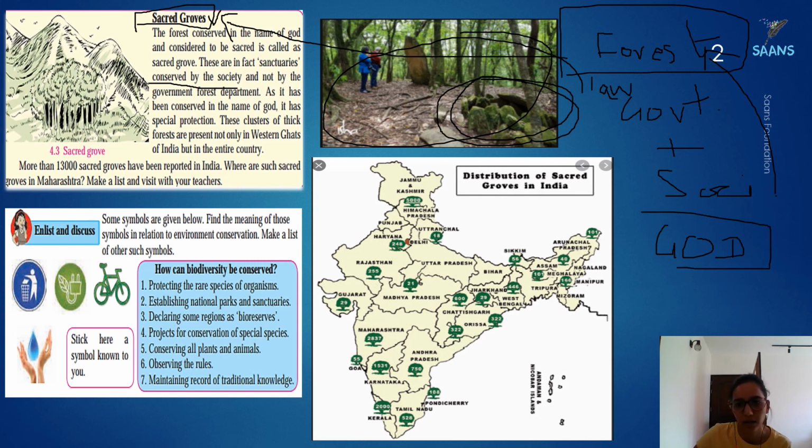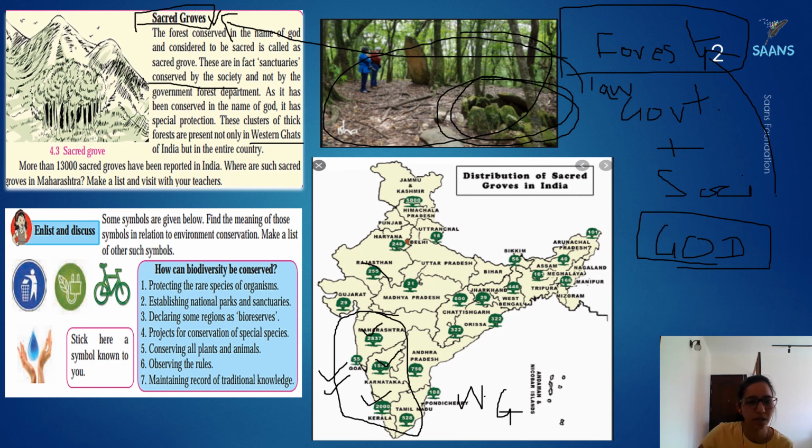See here what this woman has done: she has put some stones over here, and then this becomes a sacred grove, a very sacred place. Talking about that, there are many. There are a lot of sacred groves in the western region here, the Western Ghats. This region of India is called the Western Ghats. You can see the numbers: 2,800, 1,500, 2,000, and so on. The highest number is over here. That's why they've said the Western Ghats have a lot of sacred groves.